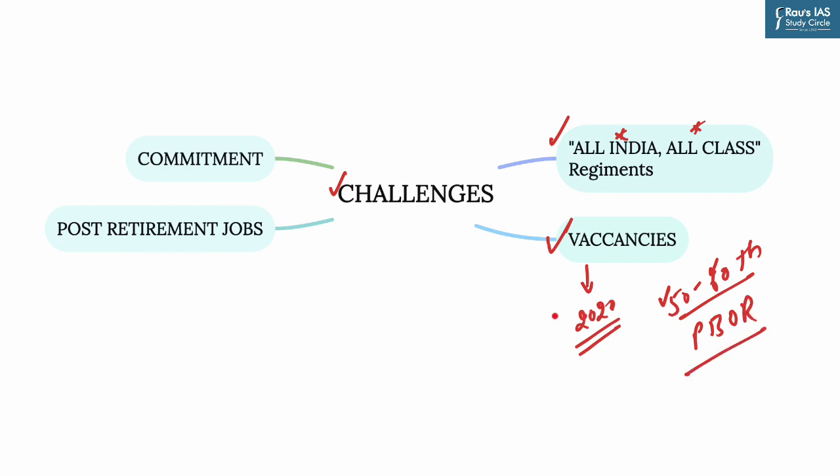Now, as we know, there is a moratorium since 2020. So, in these 3 years, already 1.5 lakh personnel have retired. While in the AGNIPATH scheme, we are going to recruit around 40 to 50,000 personnel every year. So in perpetuity, there would always be a vacancy of around 1 lakh soldiers, which is concerning.